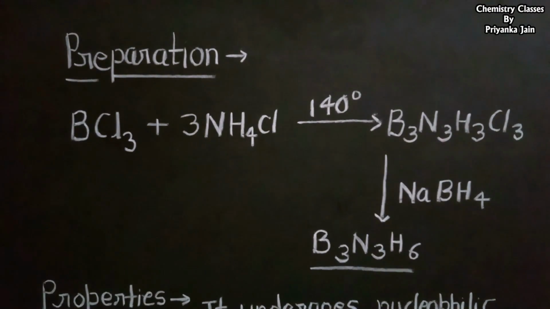Borazine is prepared by the reaction of boron trichloride with ammonium chloride at 140 degrees centigrade. As a result, B3N3H3Cl3 is formed. Now this compound is reacted with NaBH4, and as a result borazine is formed.